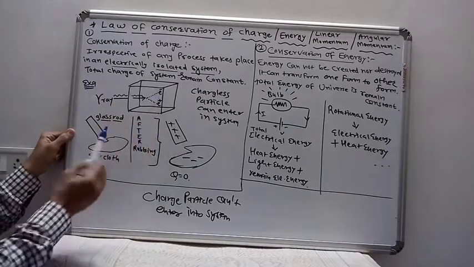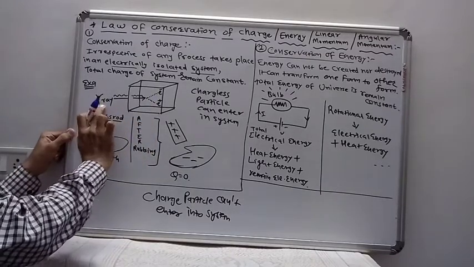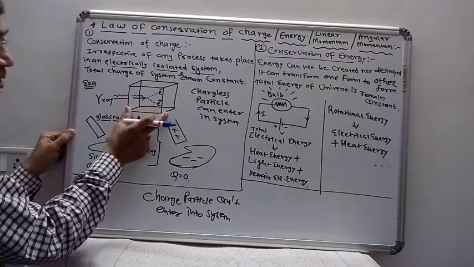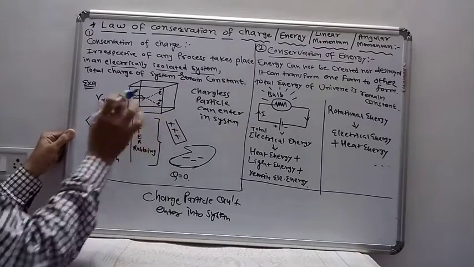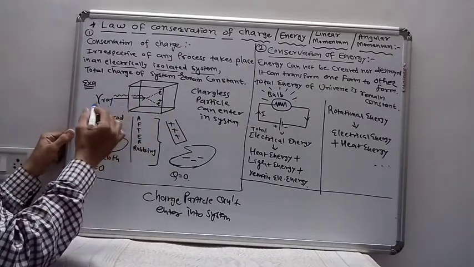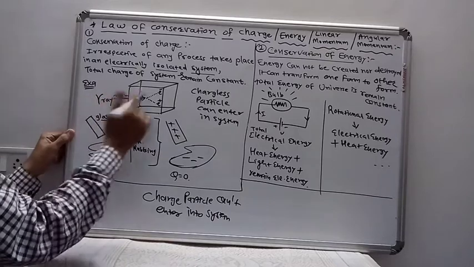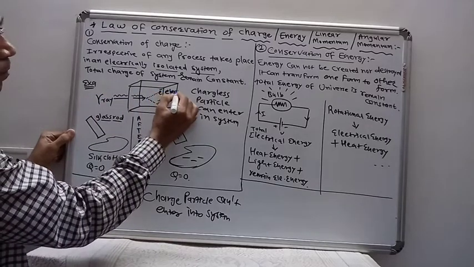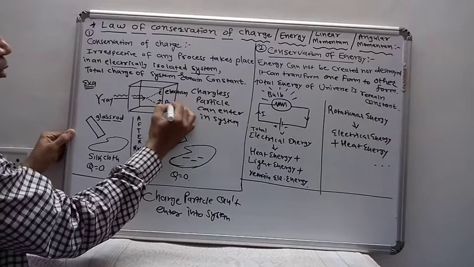We can take an example. Suppose a gamma ray enters the electrically isolated system. Then the process takes place in such a way that the gamma ray is converted into an electron and a positron.